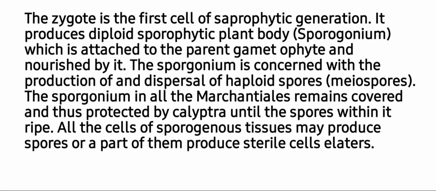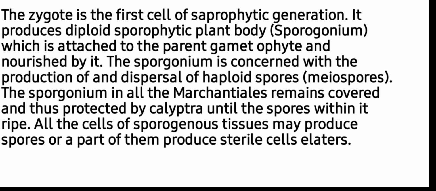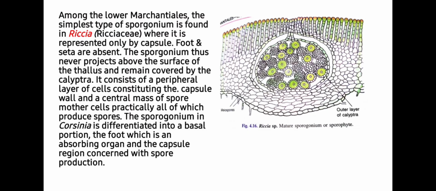The sporogonium in all the liverworts remains covered and thus protected by the calyptra until the spores within the sporogonium or capsule mature. All the cells of the sporogenous tissue may produce spores or a part of them produce sterile cells called elaters. So students, elaters play a very important role in liverworts because they help in the dispersal of the spores.